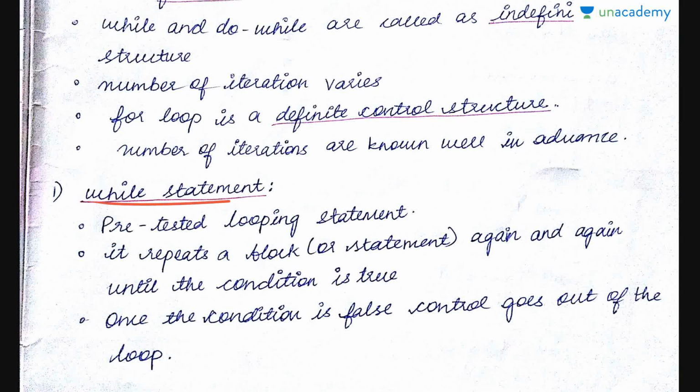First is the while loop. It is called a pre-tested looping statement because first you test for a condition, and if the condition is true, you enter the loop. If not, the while statement itself is skipped and it starts executing the other statements. It repeats a block again and again until the condition is true. As I said, it will first check for the condition. If the condition is true, it repeats. And again, after finishing that, it will go back to the condition and check. How long will it repeat executing the same set of code? Until the condition is true. Once the condition becomes false, it comes outside the loop.